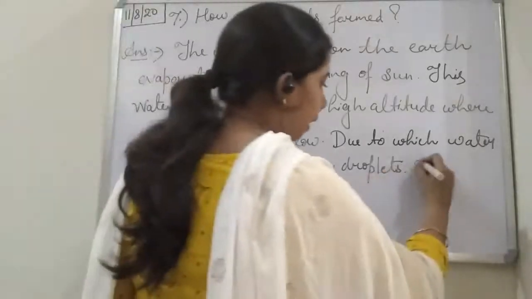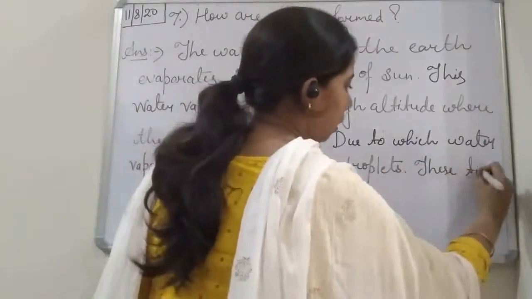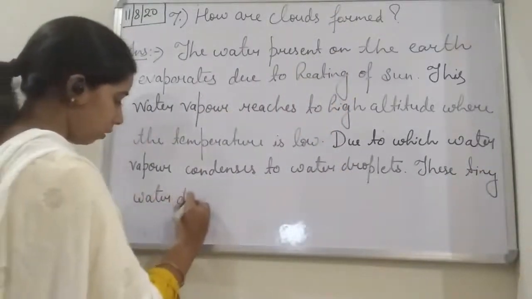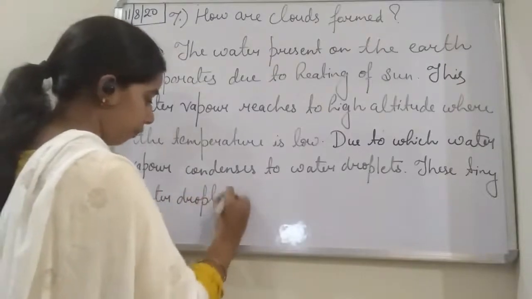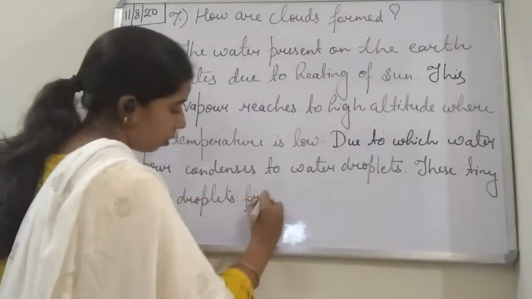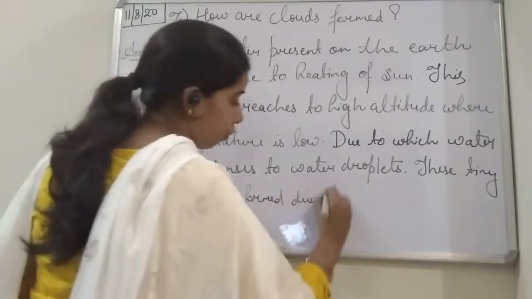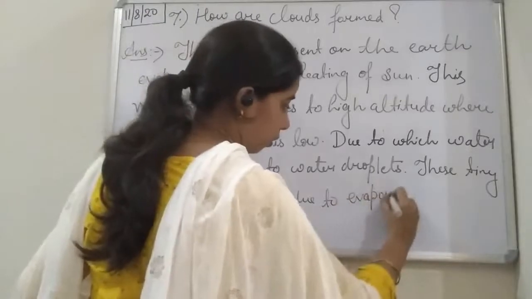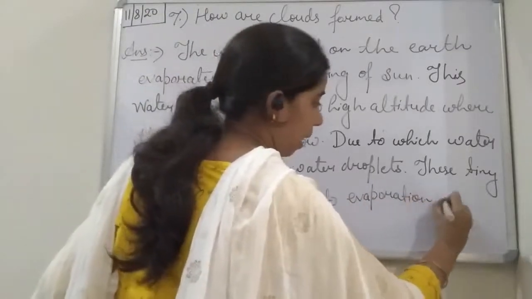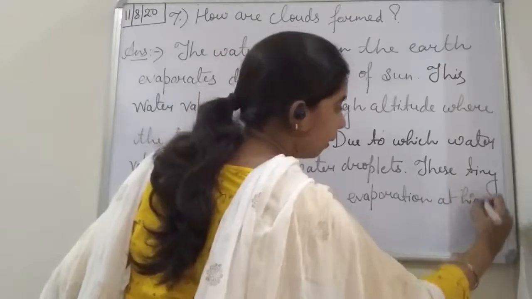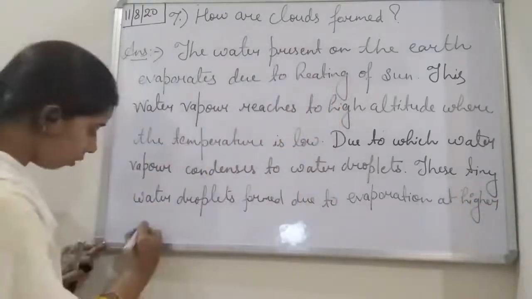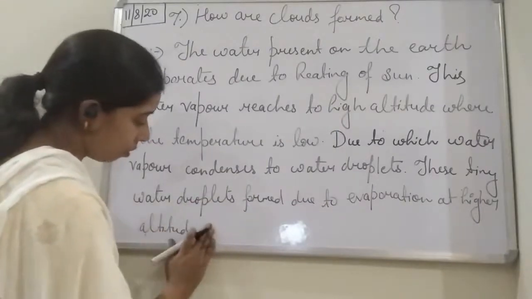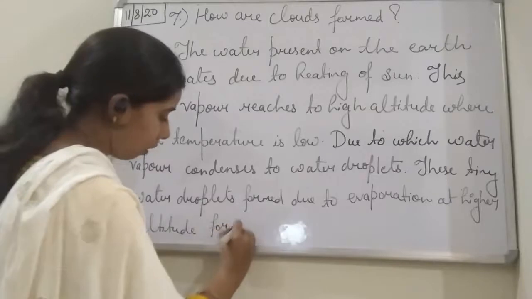So we can say that these teeny water droplets formed due to evaporation at a higher altitude form a cloud.